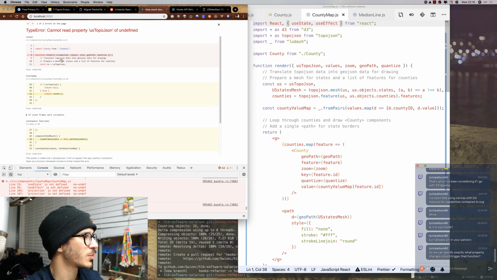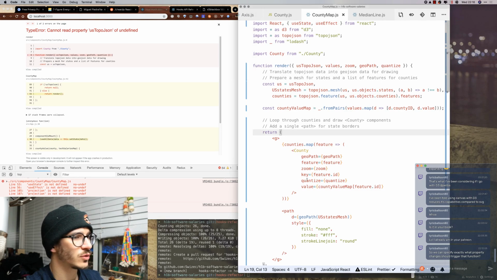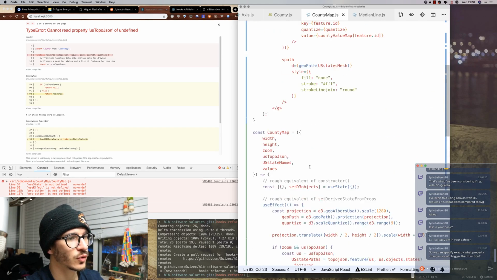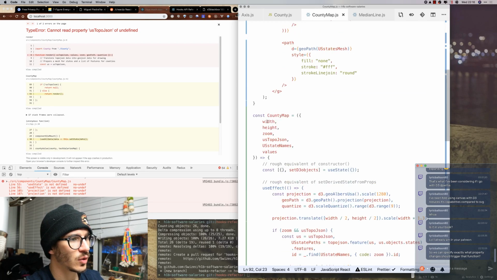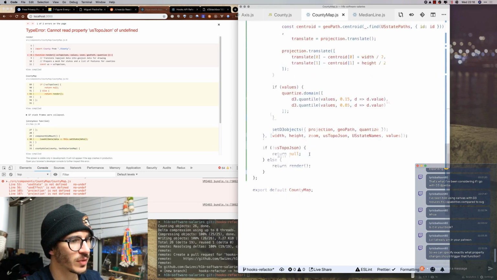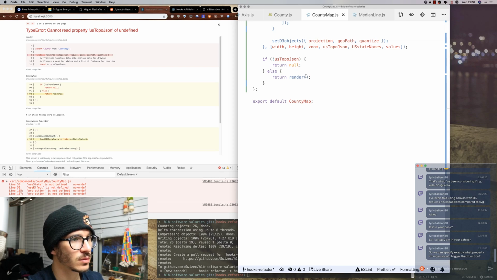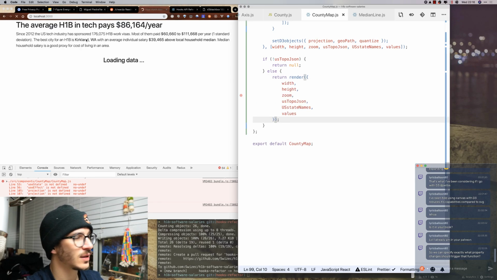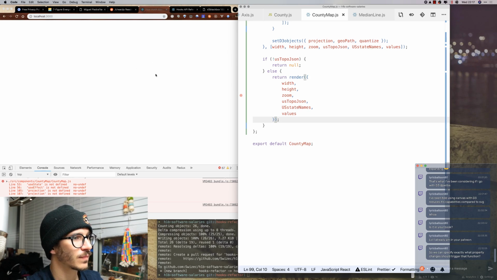Cannot read us.json of undefined. Function render. Right. So in the render function, we have to pass in all of the props that we know we're gonna need. So I'm gonna just copy them from here because I think that's all of them. And we'll see if there's anything that remains undefined, right?